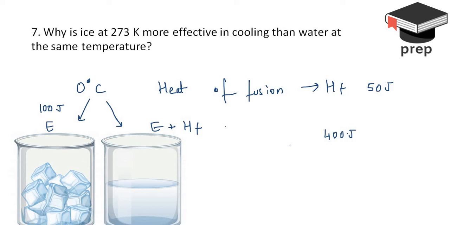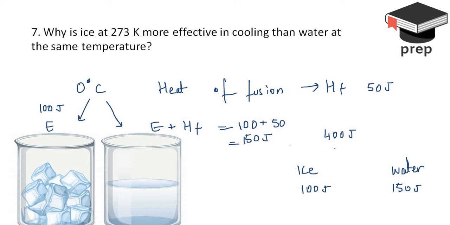Now something can be called an effective cooler if it is providing a larger energy difference. Now we have two options. One is ice and the other one is water. Ice is providing us energy of 100 joules, whereas water is providing 100 plus the extra latent heat of fusion, that is 50. So in this case, the total energy of water will be 150.